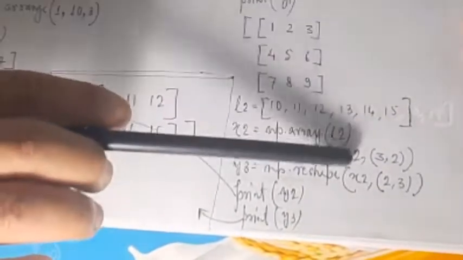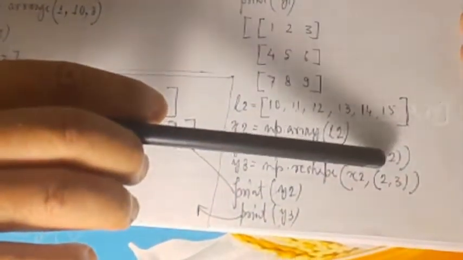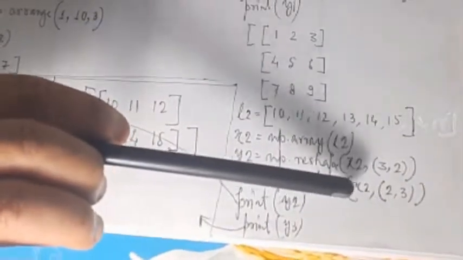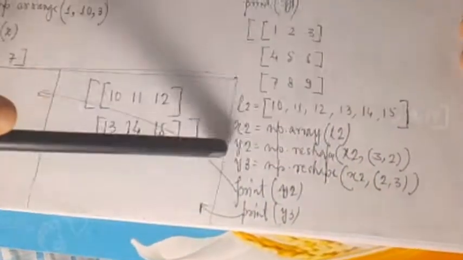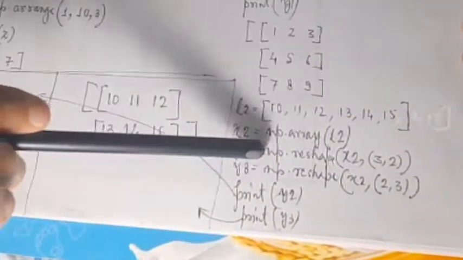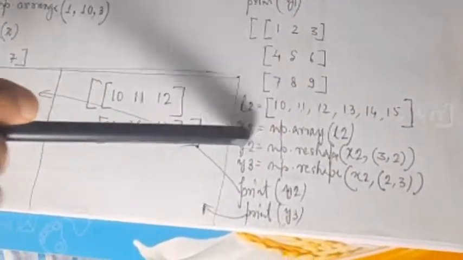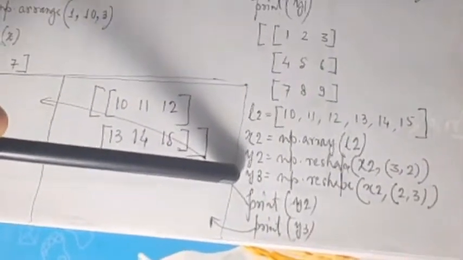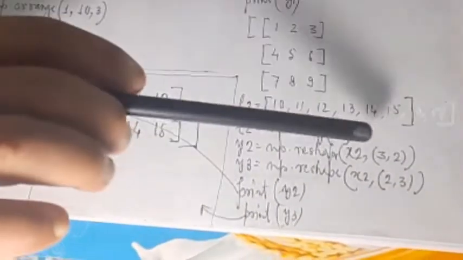That means this value is becoming an array, and that array is being reshaped into 3 rows and 2 columns, and again it is reshaped into 2 rows and 3 columns. That reshaped value is assigned to y3. So the original value remains as it is, and y2 becomes the new value. Here y3 becomes the new formatted value: y2 is 3 rows 2 columns and y3 is 2 rows 3 columns.